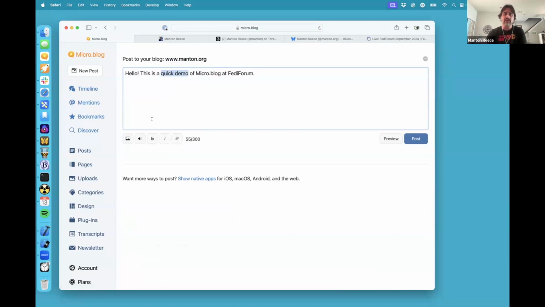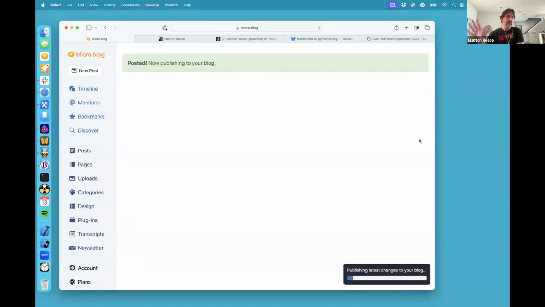We redesigned the markdown highlighting. So I can say like, this is bold. I can make this like a link to FediForum. And I can hit preview. I can toggle the preview to see what it'll look like. And then I'll hit post and it'll go off to my blog.